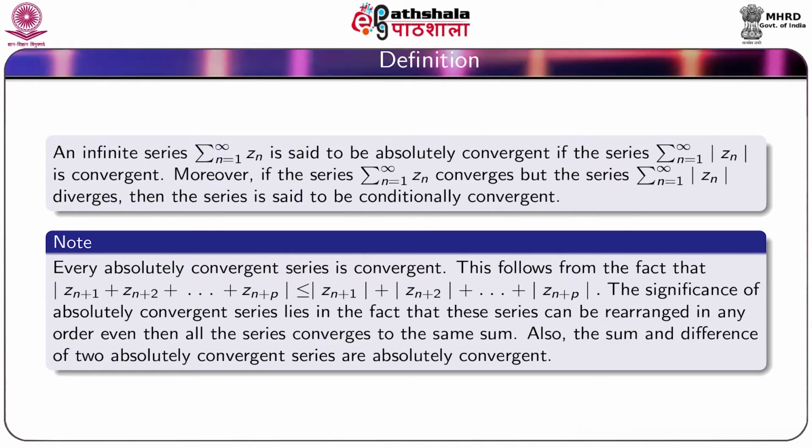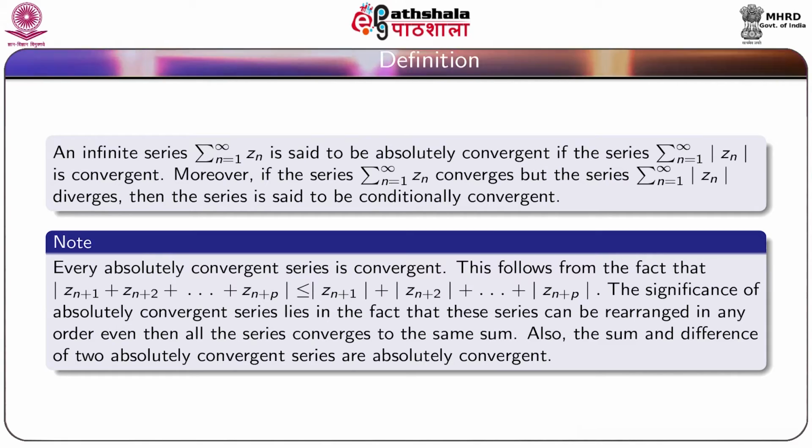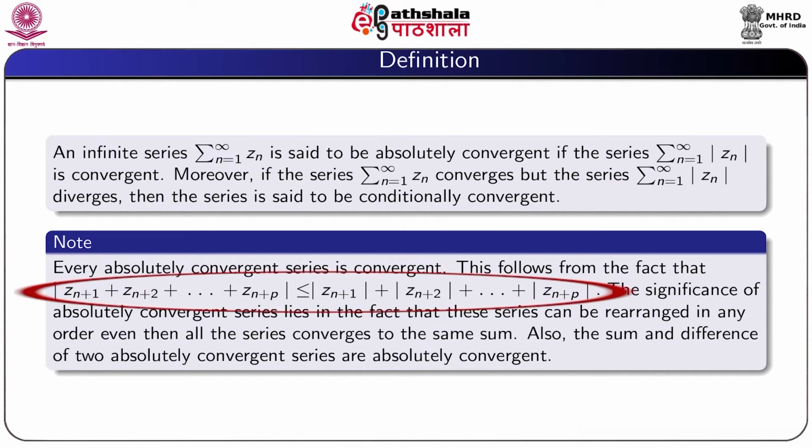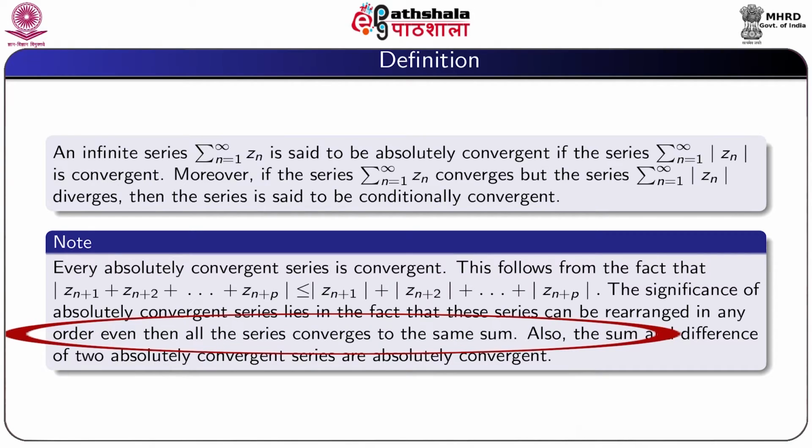We note the following: every absolutely convergent series is convergent. This follows from the fact that |Z_{n+1} + Z_{n+2} + ... + Z_{n+p}| is less than or equal to |Z_{n+1}| + |Z_{n+2}| + ... + |Z_{n+p}|. The significance of absolutely convergent series lies in the fact that this series can be rearranged in any order. Even then, the series converges to the same sum.